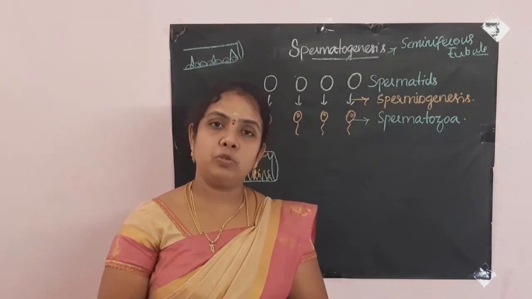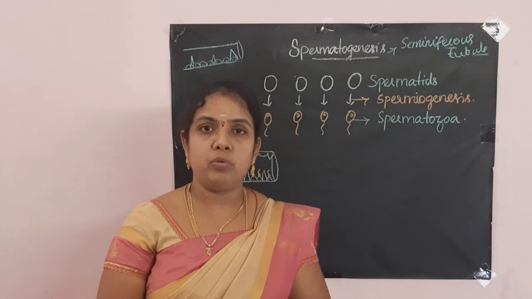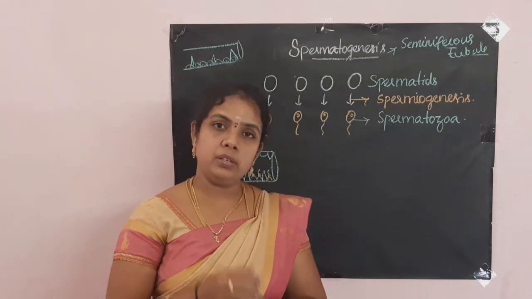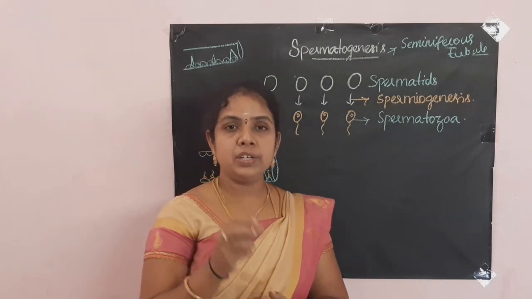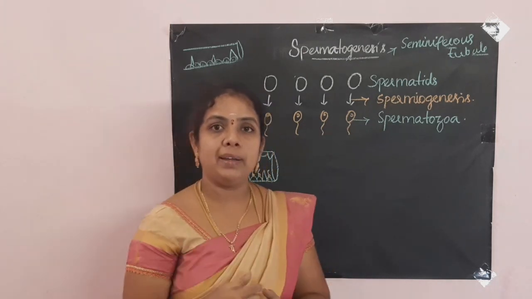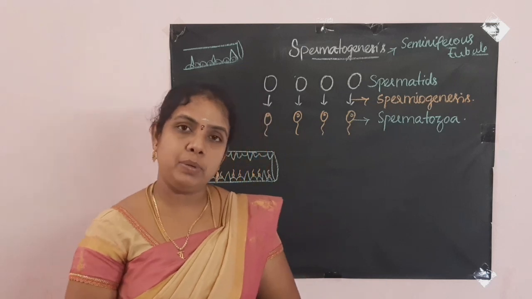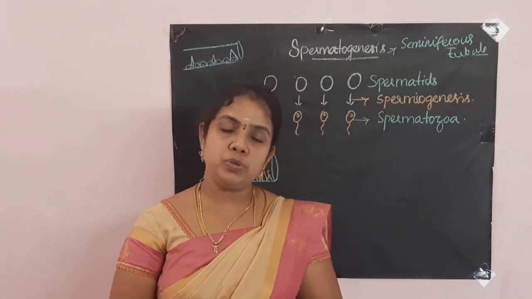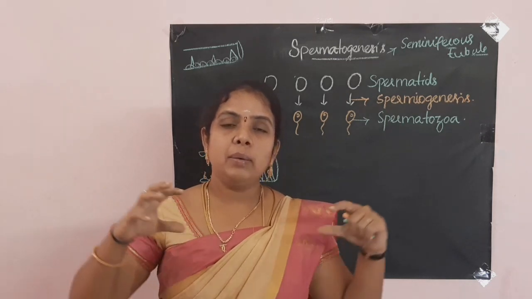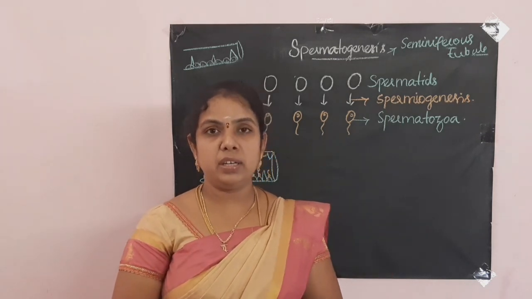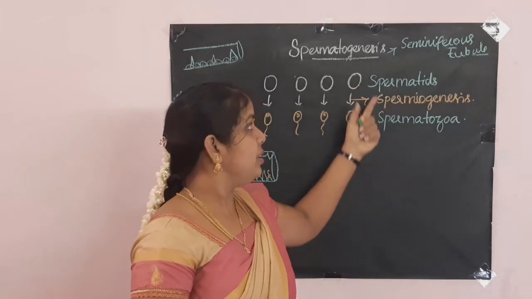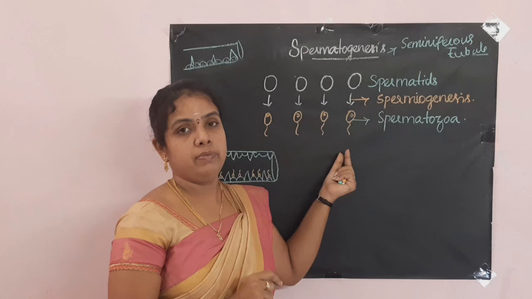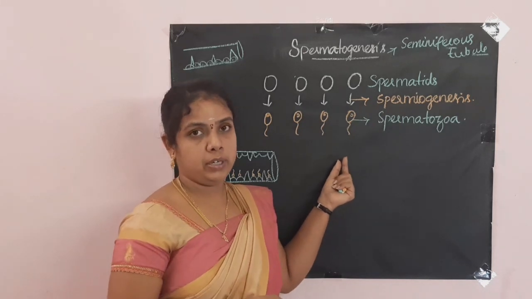If there is any cytoplasm, it will be only a little amount present in the tail part of the sperm. Then it will have the mitochondria, which is spiral in structure, to produce ATP for the movement of the sperm. It gives energy for the sperm to move. So likewise, many changes take place in the spermatids to convert the circular structure into a structure in which it can move very fast in the female reproductive part.